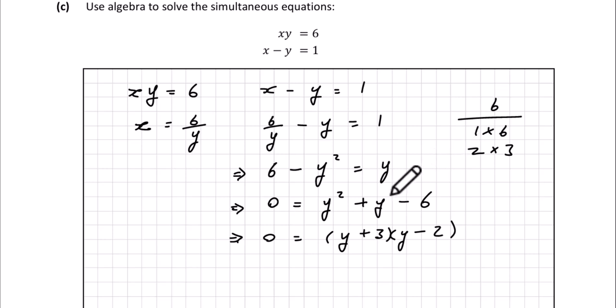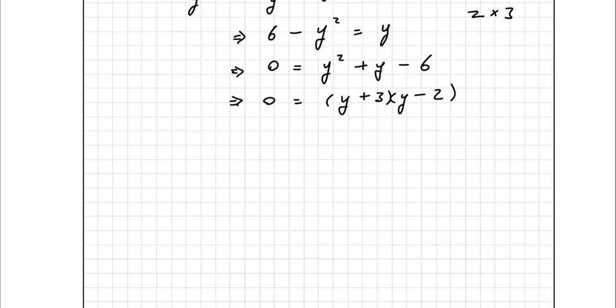So this should work, okay? y times y will give me y squared. 3 times minus 2 will give me minus 6. And the one in the middle then, multiply 3 by y, that's plus 3y. y times minus 2, that's minus 2y. So plus 3y minus 2y does give me plus y here. Okay, so let's just finish this off then.